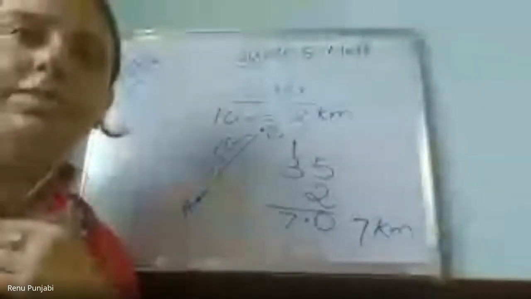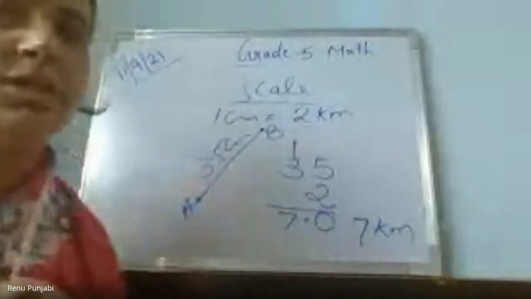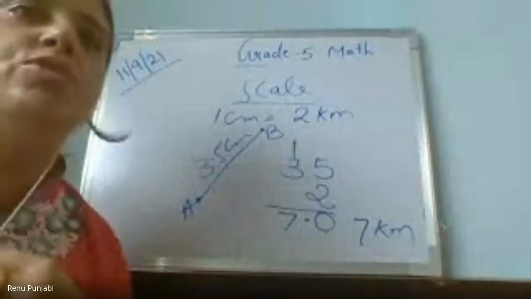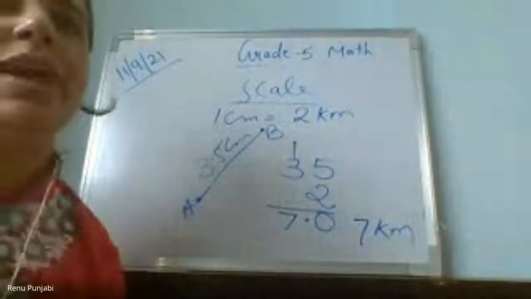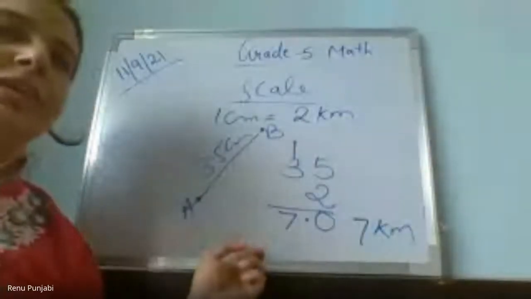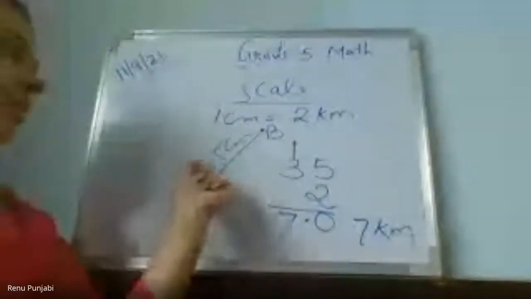Don't see the board. Listen to my voice and what I am giving you the instruction. Listen to that. Okay. So as I was explaining you how to multiply the decimal numbers. Suppose the distance was 3.5. Ma'am, now your board is visible. Now it's visible, Trisha, please check. Okay. So I was explaining you about the 3.5 centimeter.